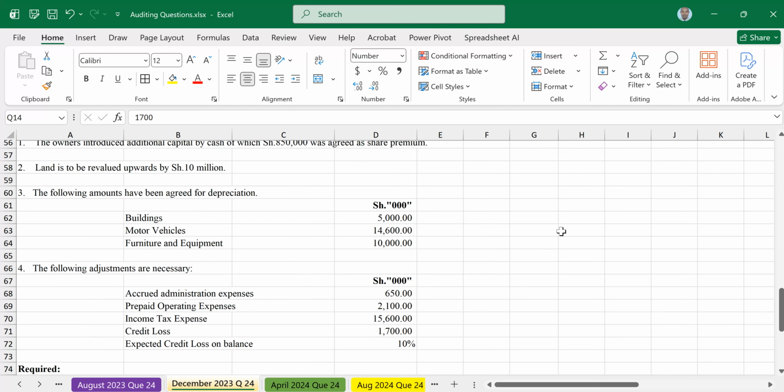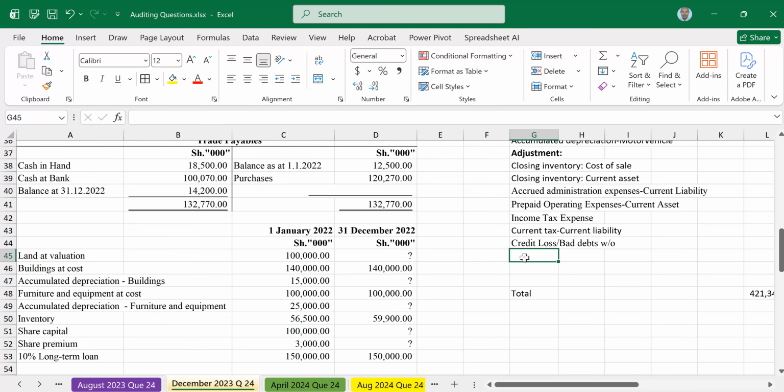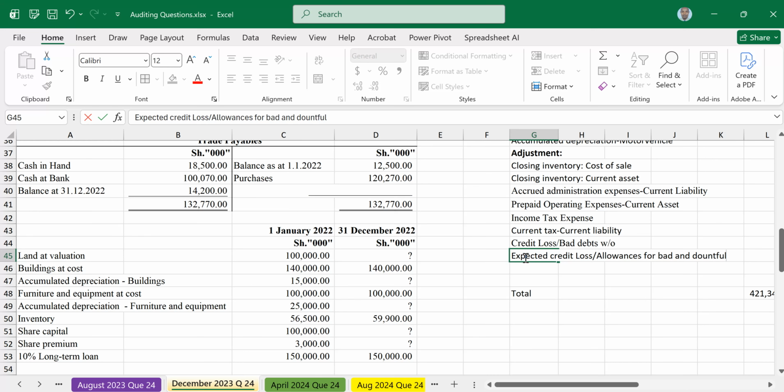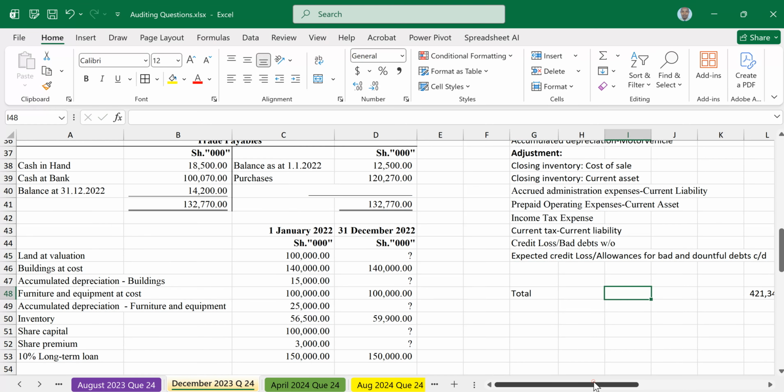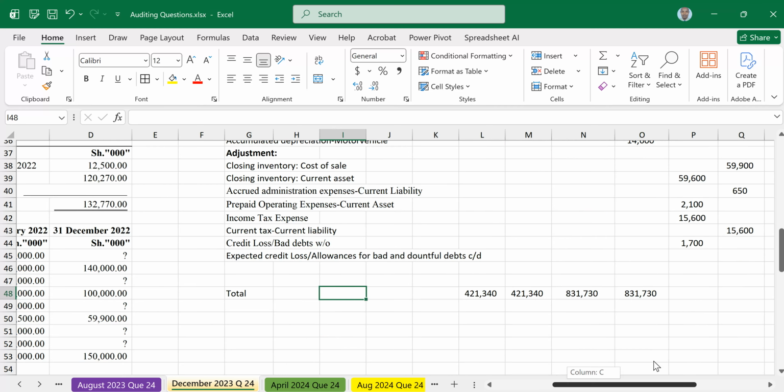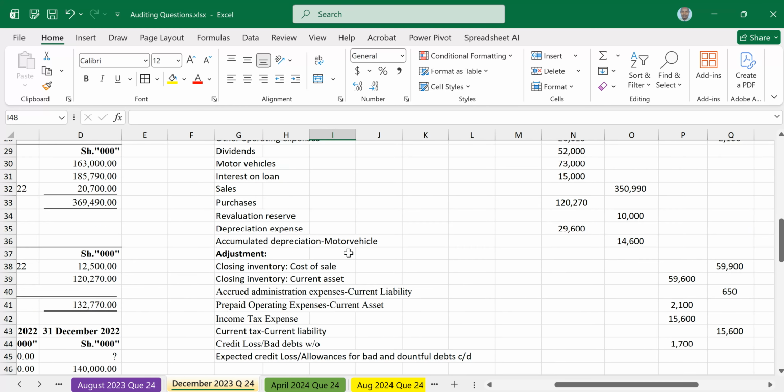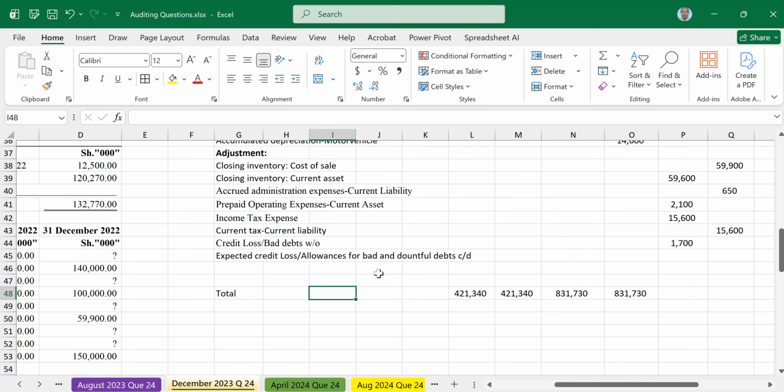We come up with the expected credit loss, also known as allowances for bad and doubtful debts, carried down. And remember, it's 10% on the balance.